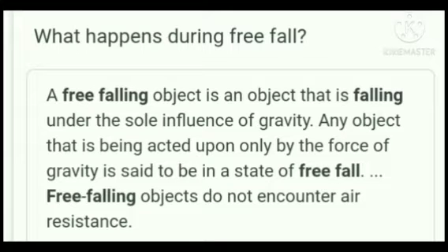Dear students, what happens during free fall? A freely falling object is an object that is falling under the sole influence of gravity. Any object that is being acted upon only by the force of gravity is said to be in a state of free fall. So, free falling objects do not encounter air resistance.